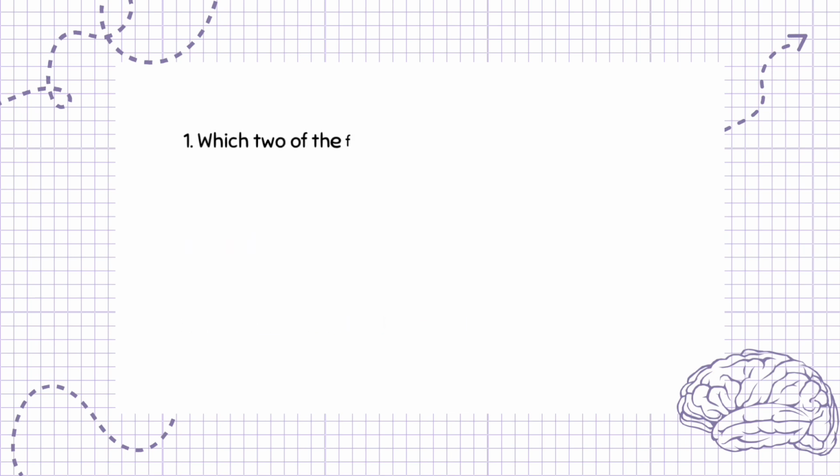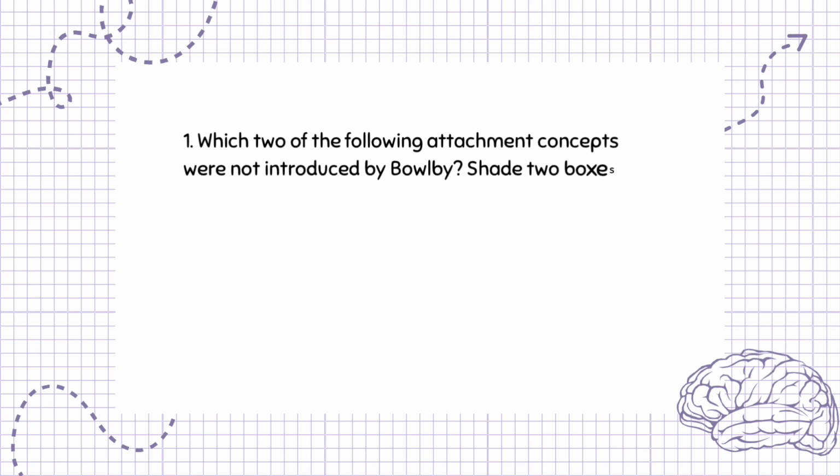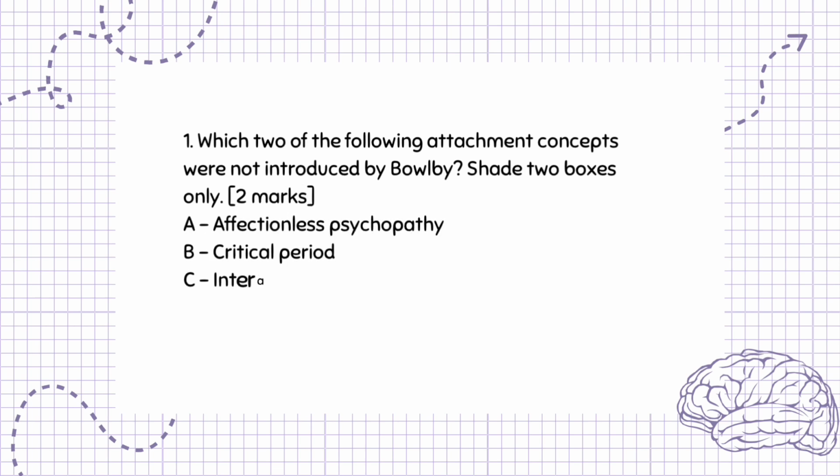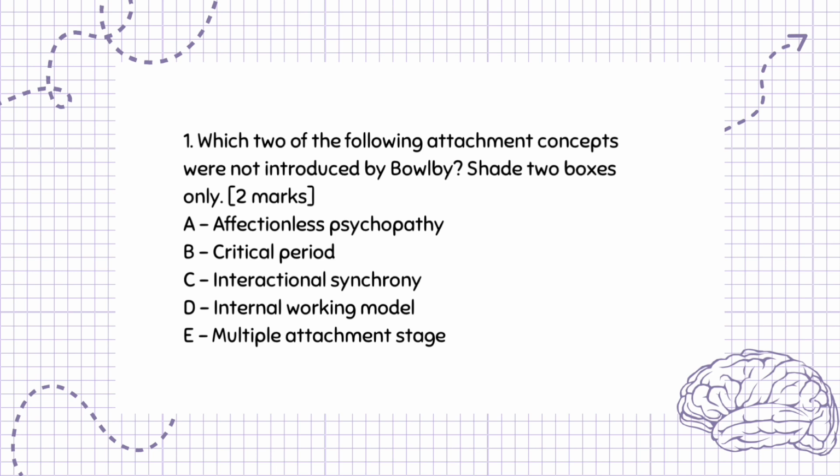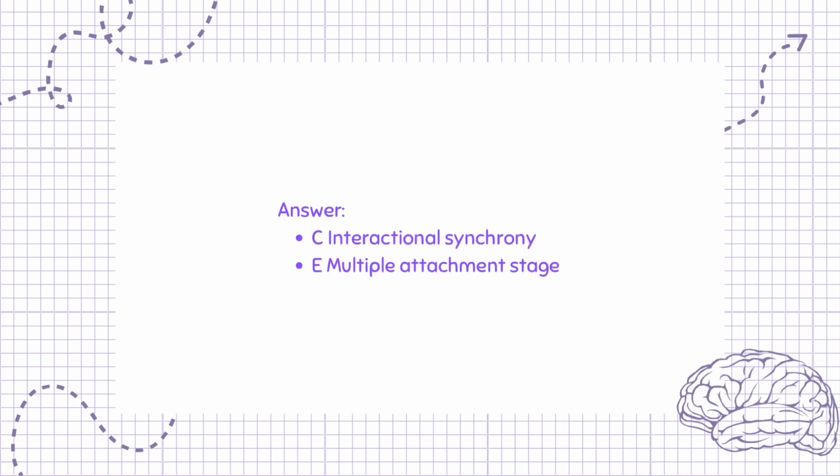Question 1. Which 2 of the following attachment concepts were not introduced by Bowlby? Shade 2 boxes only. 2 marks. A. Affectionless psychopathy. B. Critical period. C. Interactional synchrony. D. Internal working model. E. Multiple attachment stage. The answer is C, Interactional synchrony, and E, Multiple attachment stage.